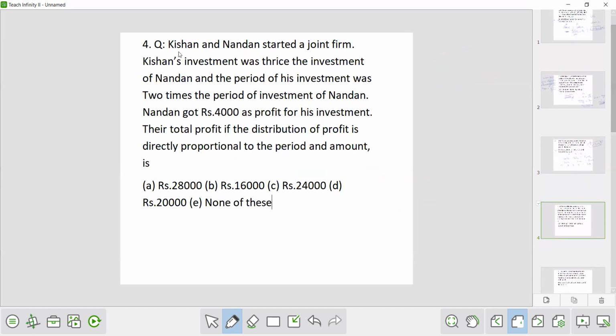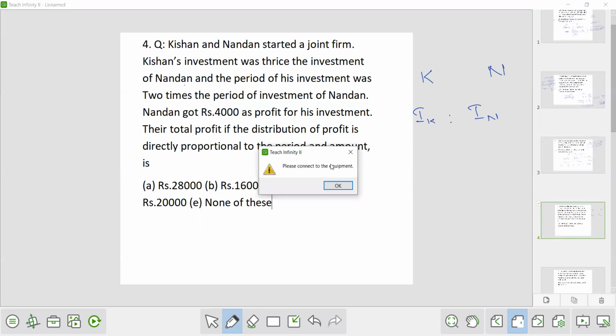Okay. Kishan and Nandan started a joint firm. Kishan's investment was thrice the investment of Nandan. So can we denote K for Kishan and N for Nandan? So investment by Kishan, IK, and investment by Nandan, IN. IK is to IN is how much? It was thrice the investment of Nandan. So if Nandan is 1, Kishan will be 3, 3:1.